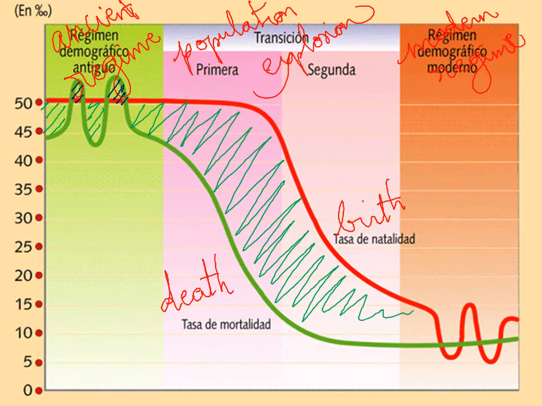Why? Here, in the first part, in the ancient regime, we can see that the birth and death rates are very close. They are all together, and both of them are high. There are many people that are born and many people that die. This is for the old times. The families had lots and lots of children because the death rate was very high. There were many possibilities of the people to die, wars, illnesses, and so on.